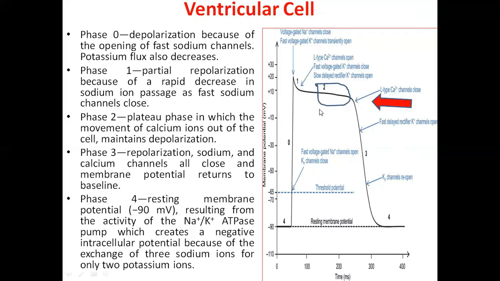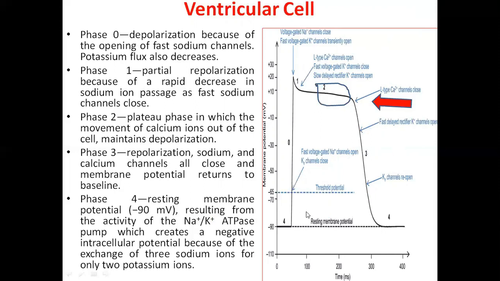Phase 2, which is very important to know the working of calcium channel blockers, is the plateau phase, in which the movement of calcium ions into the cell maintains depolarization. Phase 3 is repolarization. Sodium and calcium channels are closed and membrane potential returns to baseline.